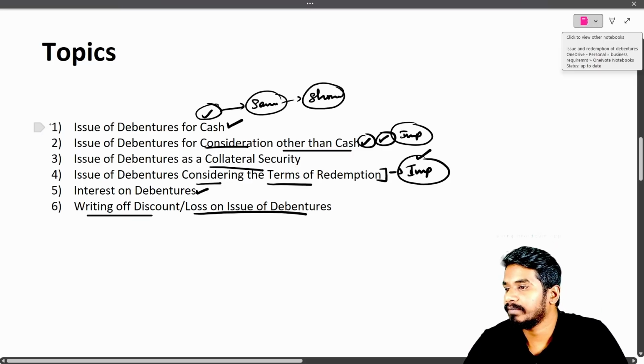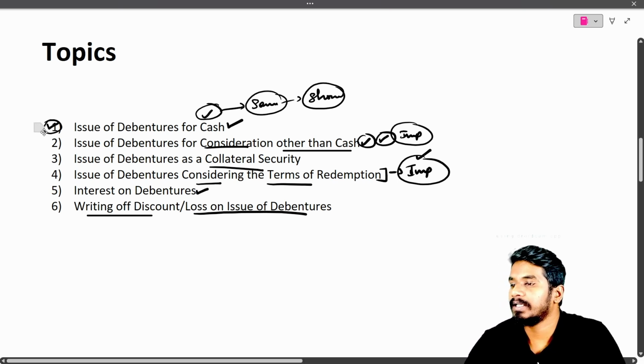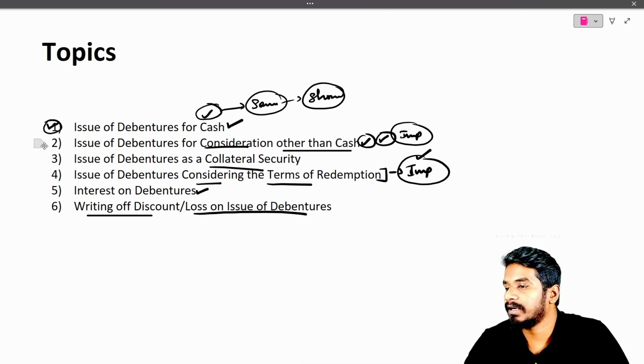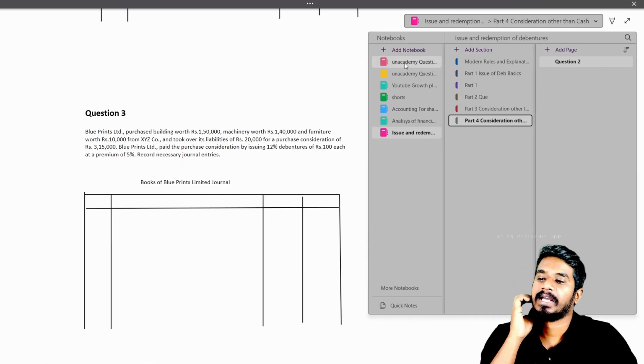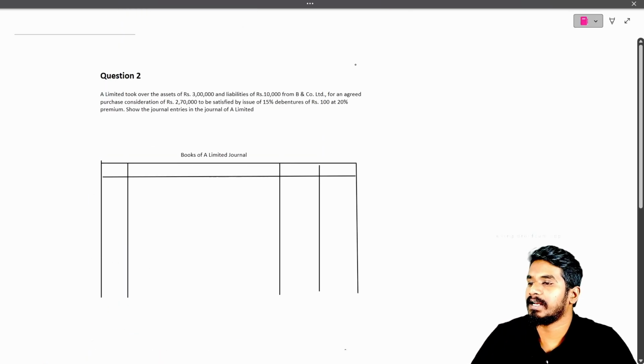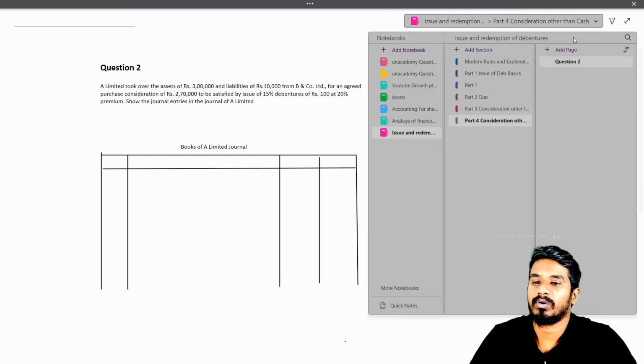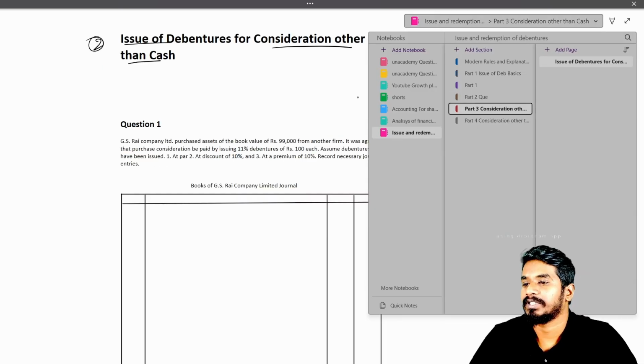In the previous video, we finished the issue of debentures for cash, and in this video, we are starting with the issue of debentures for consideration other than cash. So, what do you mean by consideration other than cash? Let us understand that, and then we'll move on to the questions.